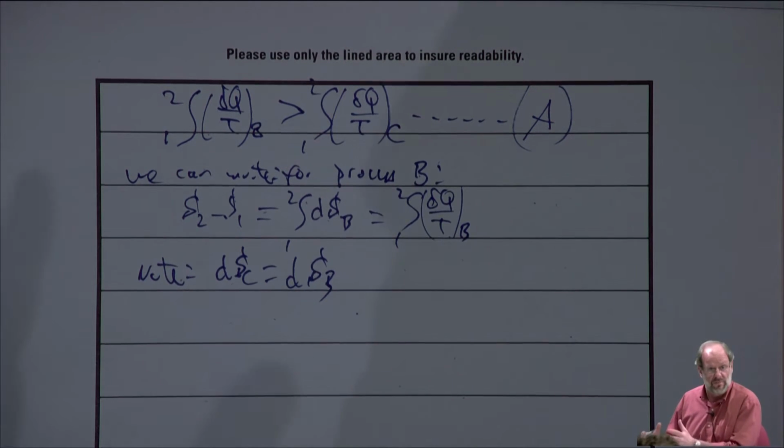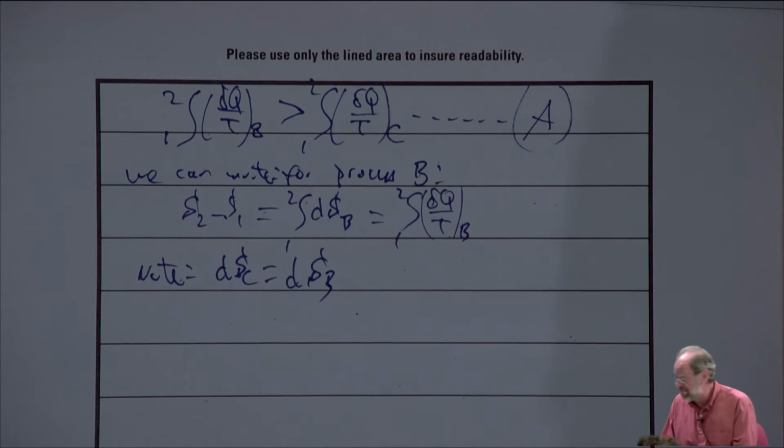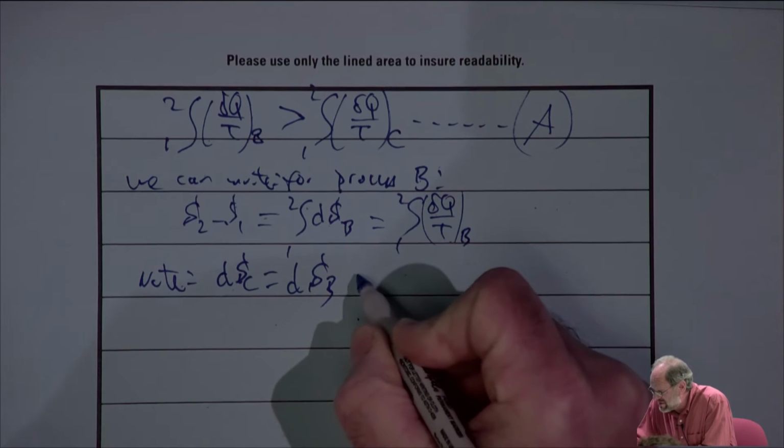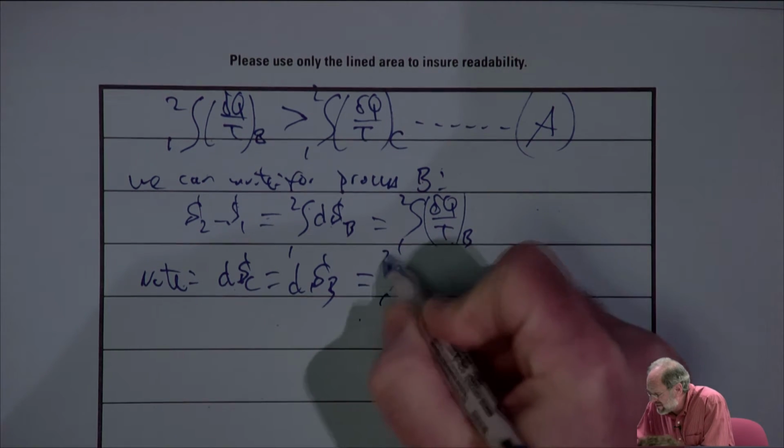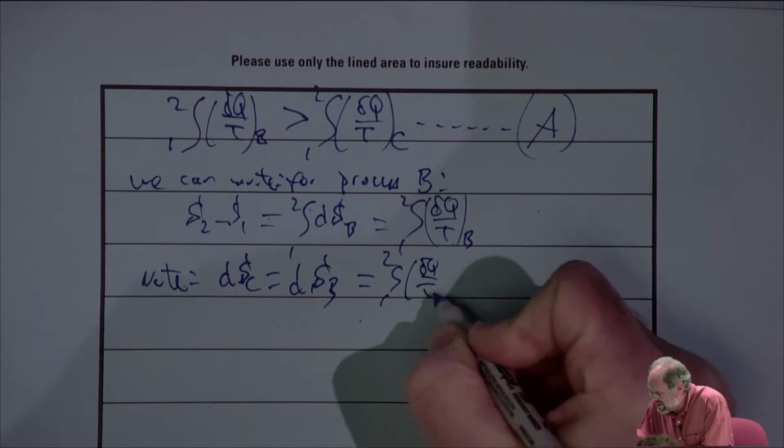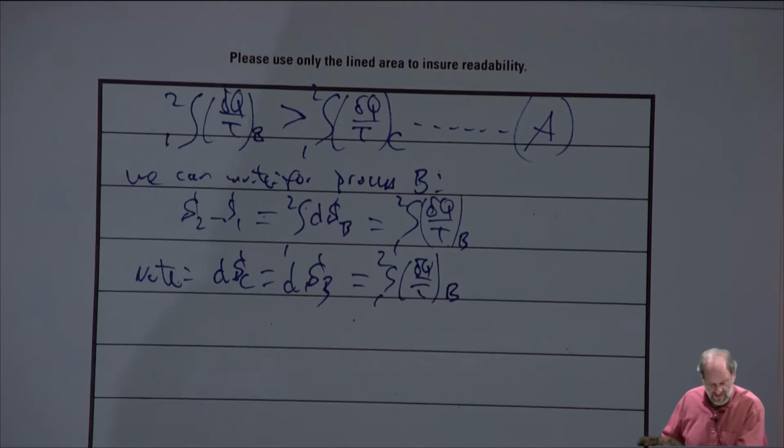It doesn't matter what process takes place, it's only dependent upon the state points. So both of these processes, B and C, go from 1 to 2, so their entropy change would have to be the same. Okay? So this would then equal, as it shows above, the integral from 1 to 2 of delta Q over T along B.